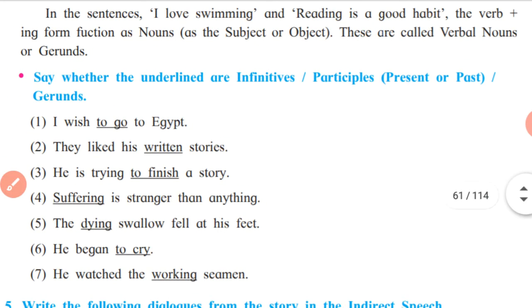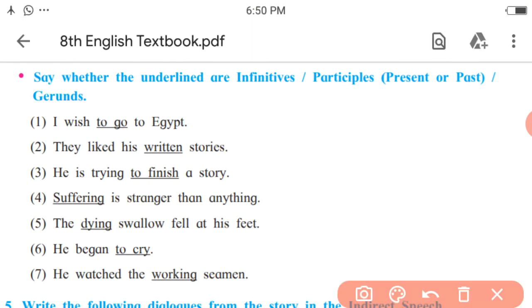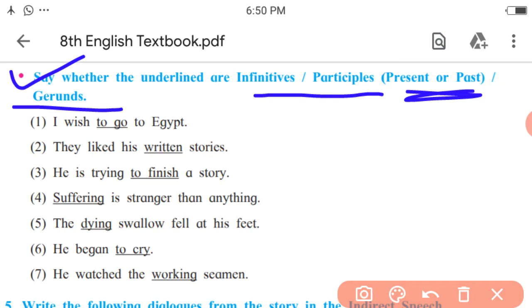Here below is the activity. What you have to do, let us see. Say whether the underlined words are infinitives, participles, present participles or past participles, or gerunds. First example, I wish to go to Egypt. What is underlined? To go. To plus V1. What is it?